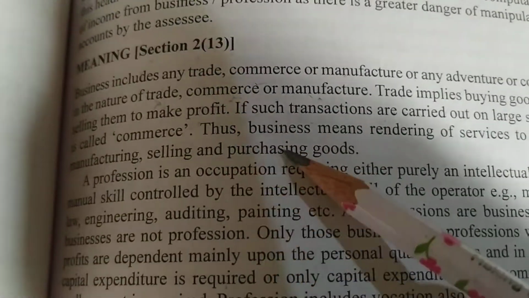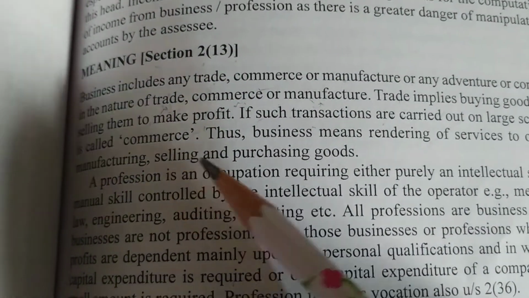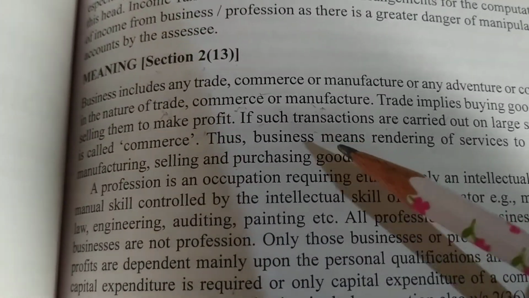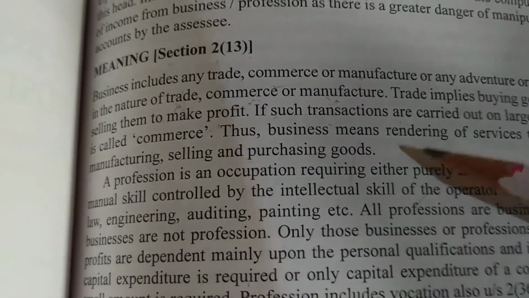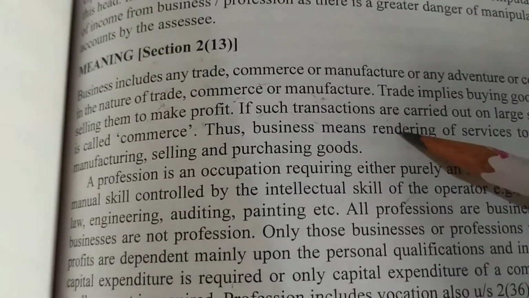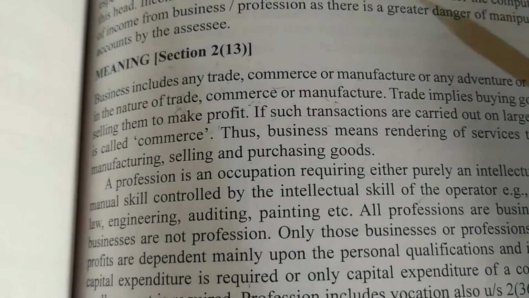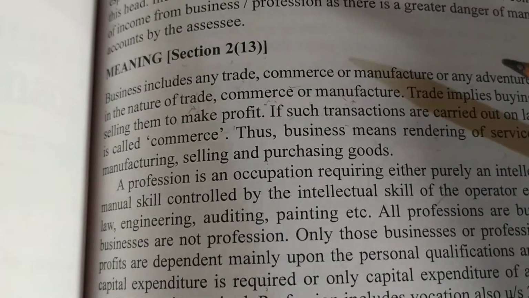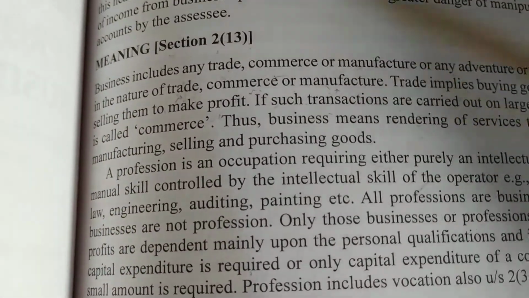Next, business also means rendering of service to others, besides manufacturing, selling and purchasing of goods. Manufacture means converting goods, and we can also render services. Not only can we buy and sell goods, we can give services also, like the telecom industry, where Airtel, Jio and others give service. So business includes not only trade but also services.